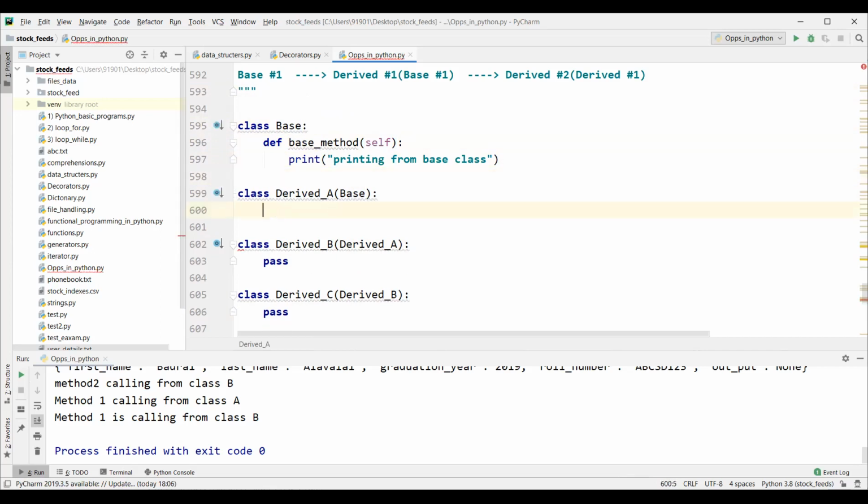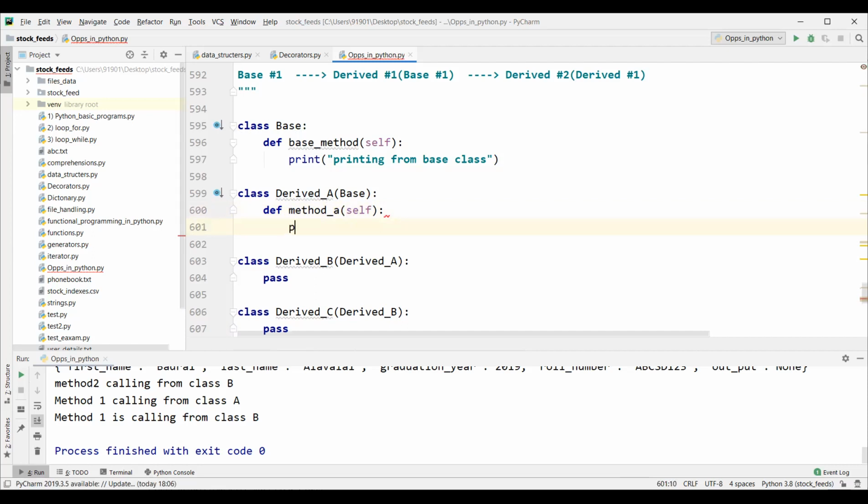Here, method A prints, printing from derived_A class, right? So here I am going to define another. These are just demonstrations; I keep taking simple examples. In reality, we'll have class-specific functionality here, and that class-specific functionality will be there, right?